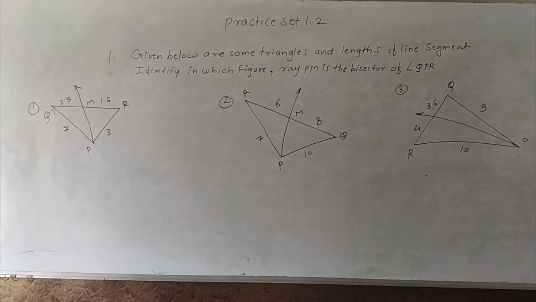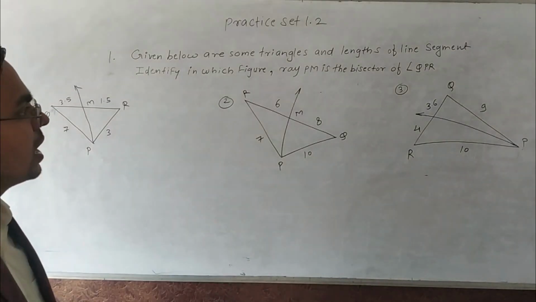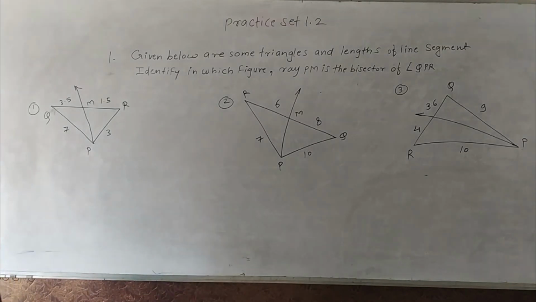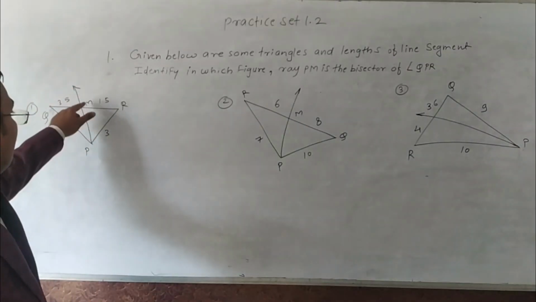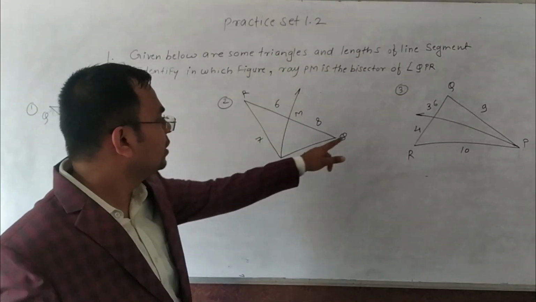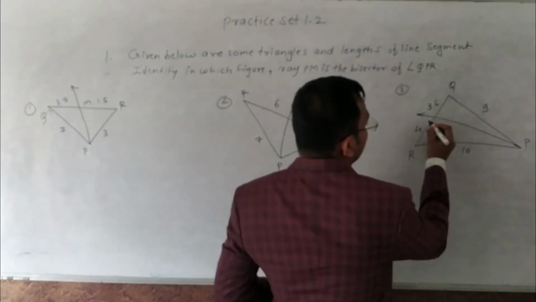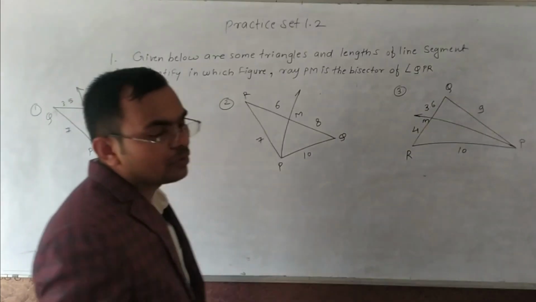Practice set 1.1. Question number 1. Given below are some triangles and the lengths of line segments are given to us. Identify in which figure ray PM is the bisector of angle QPR. We have to prove this.